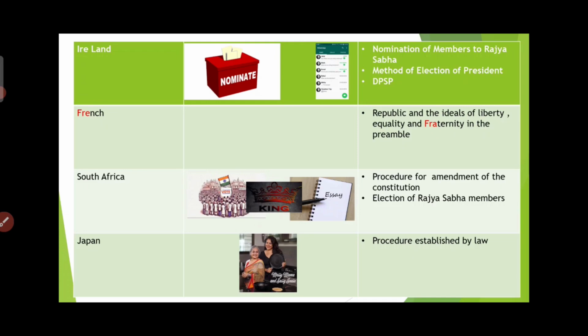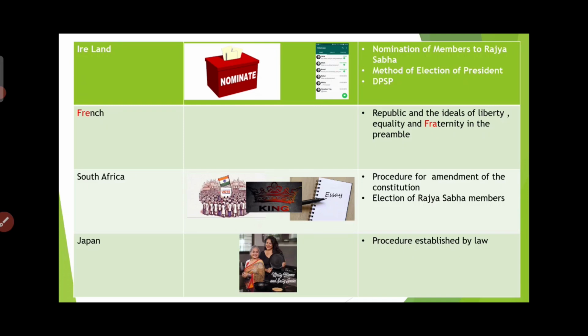DPSP, nomination of members of Rajya Sabha. In that land, only nominations will take place, where only one person will get elected as president. That is the method of election of president. DPSP: that president's pic should be everyone's WhatsApp DP. So DPSP, nomination of members of Rajya Sabha, and the method of election of president were taken from the land, that is Ireland. And the other is French. Here you can take fraternity, republic and the ideals of liberty, equality and fraternity in the preamble.